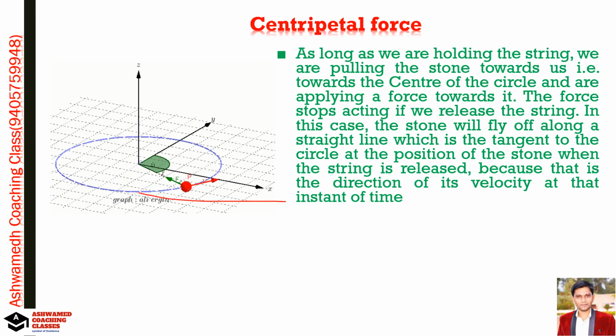Okay, so therefore what happens here, that stone will fly off along a straight line which is the tangent to the circle at the point. This is the tangent actually to the circle. Okay, when the string is released, because that is the direction of its velocity at that instant of time. Why? Because see, the direction of velocity is here. Okay, so this is the velocity, direction of velocity, कारण इथे त्याचं स्पीड आहे आणि जर सोडलं तर तो असा निघून जाईल, बरोबर, कारण त्याची वेलोसिटी डायरेक्शन हे हा arrow indicate करतोय. This red arrow indicates what? Its direction of velocity, isn't it?